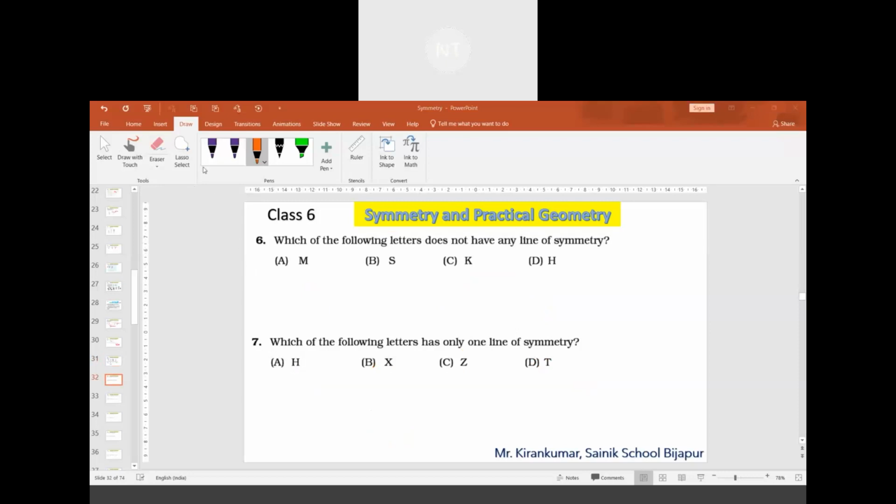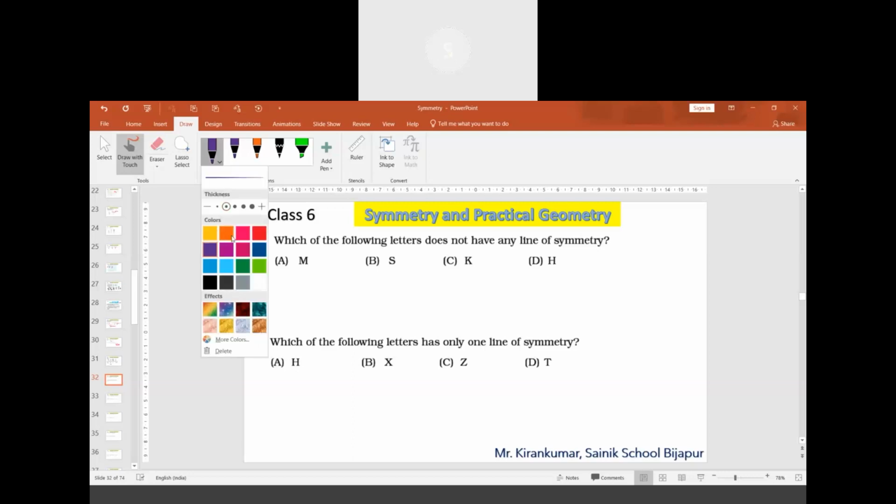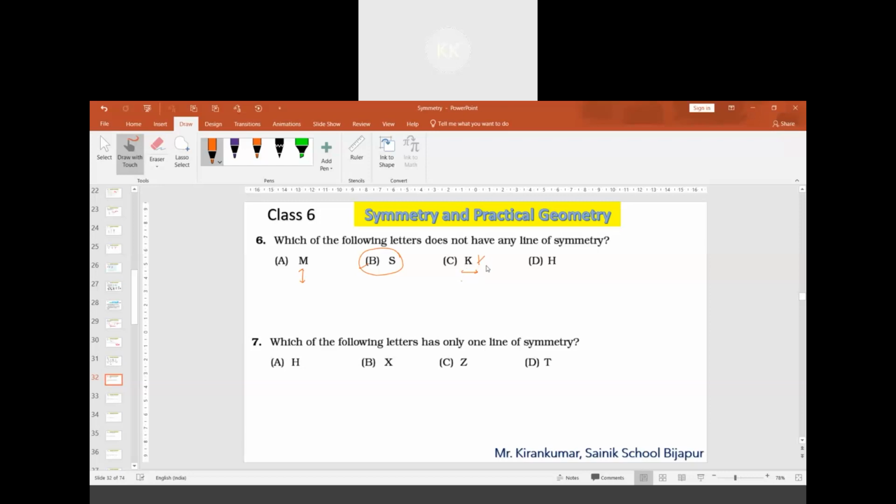Question number 6. Which of the following letters doesn't have any line of symmetry? Which is not having any line of symmetry? Option B. This letter has no line of symmetry. For this letter, there is a vertical line. For this, if it is like this, horizontal. For this, both vertical and horizontal.